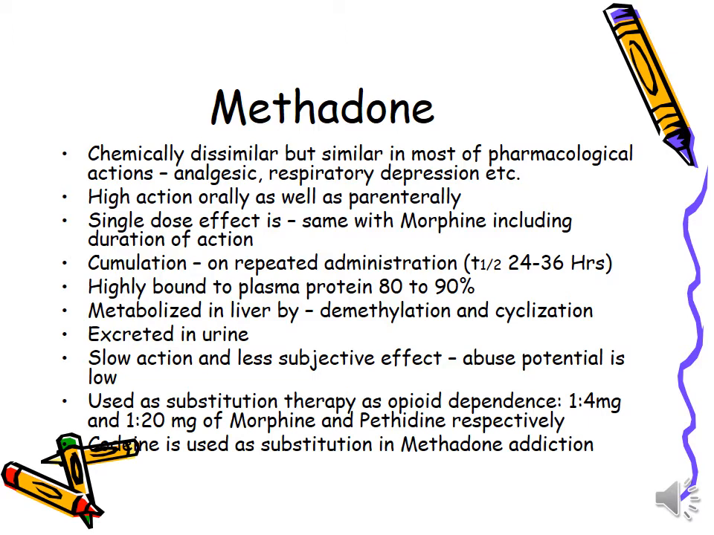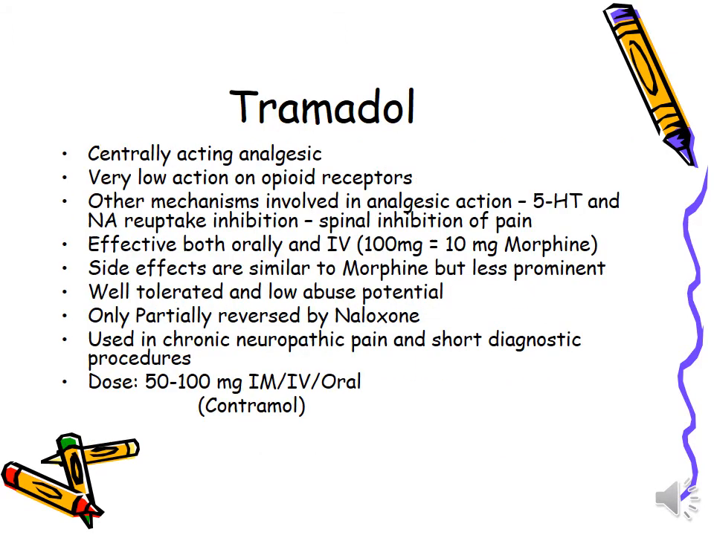Codeine is used as substitution in methadone addiction. If a person got methadone addiction, then it can be replaced by codeine. Then comes tramadol. It is used for excruciating pains and it is also very much in daily practice. It is a centrally acting analgesic, very strong, potent effect. Very low action on opioid receptors. Other mechanisms involved in its analgesic action are serotonin and noradrenaline or norepinephrine reuptake inhibition.